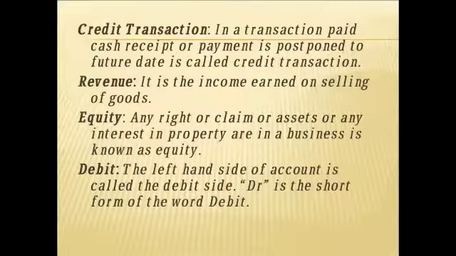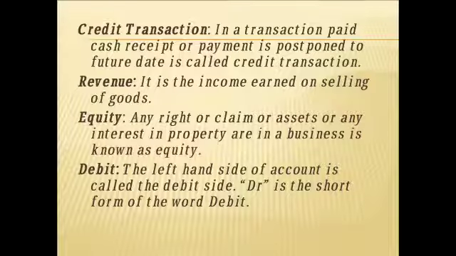Then what is a credit transaction? Now we have purchased our goods, but as of now we are not paying the amount. After certain months we'll pay that amount. That is a credit transaction. Now we have purchased goods, but after 2-3 months we are going to pay that amount. Till then it is a credit transaction.